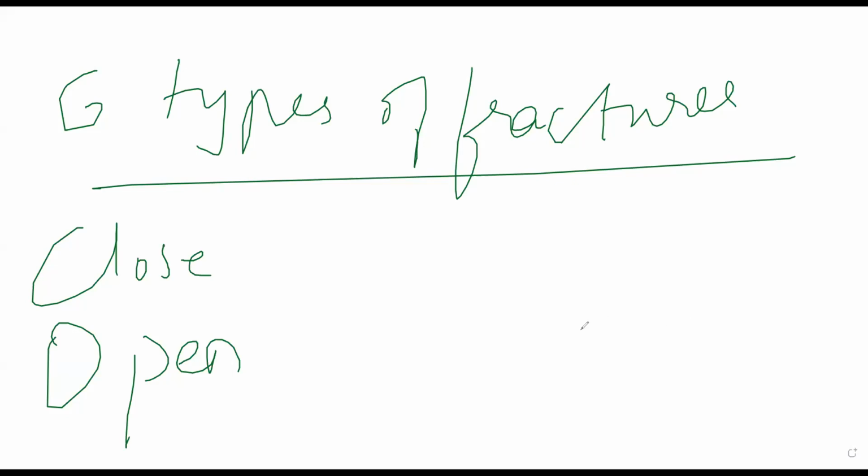Acha, do one thing. Find out and tell me. If you can tell closed and open, then I'm guessing that you have been taught at least an overview of what are fractures, what are the types of fractures. Find out and tell me what are the 6 types of fractures that can occur in bones of your body tomorrow. Okay.